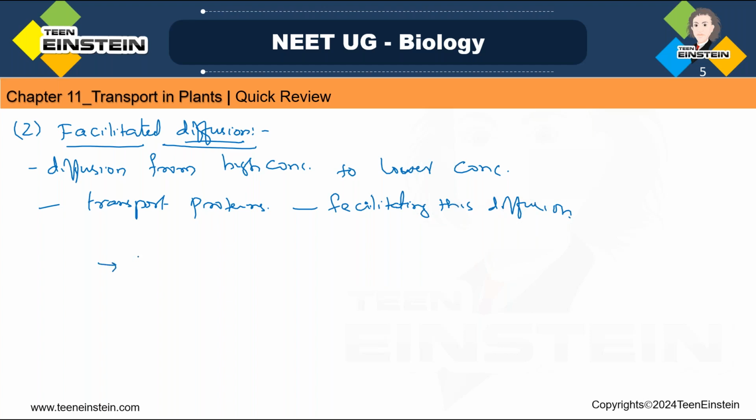Okay, so various transport proteins are involved in this process, and which are they? Let's see. Carrier proteins. Carrier proteins are membrane proteins. Then channel proteins are there.